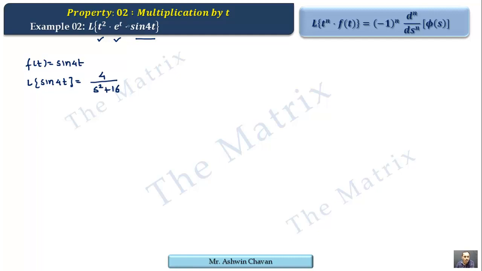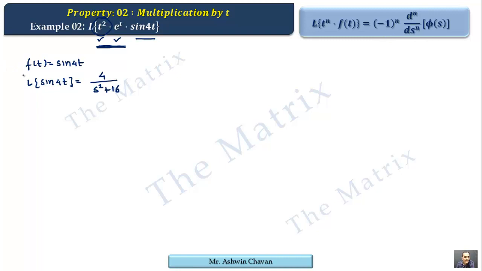Now the thing is, question is whether to give effect of t square first or e first, that is shifting theorem or multiplication by t. Since they are in product form, I suggest go for t square first, because the reason is effect of t is nothing but differentiation on second side.